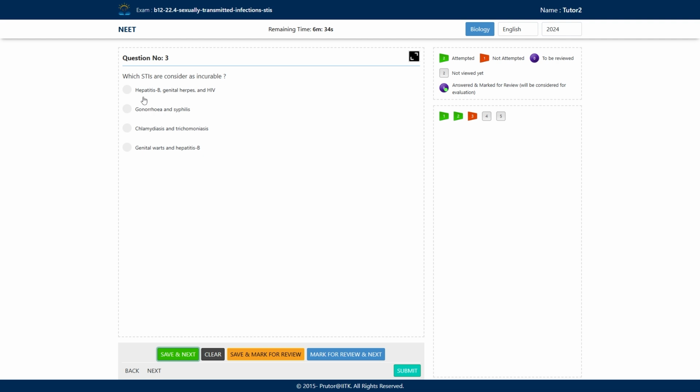Now, let's discuss this question. Which STIs are considered incurable? Means there is no treatment for these STIs. So options are: A, hepatitis B, genital herpes, and HIV. Option B is gonorrhea and syphilis. Option C is chlamydiasis and trichomoniasis. And option D is genital warts and hepatitis B. So what will be the correct answer here?